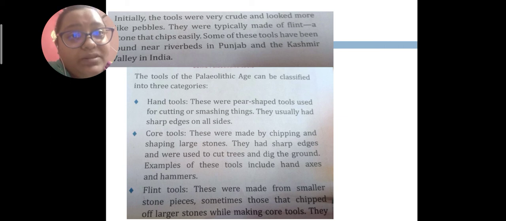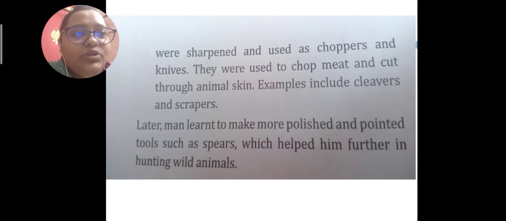These chipped stone pieces were used for making tools, and for sharpening the knives and weapons which they kept with themselves to protect against wild animals, and even to cut animal skin, as they had to wear clothes made out of animal skin or leaves of the trees.